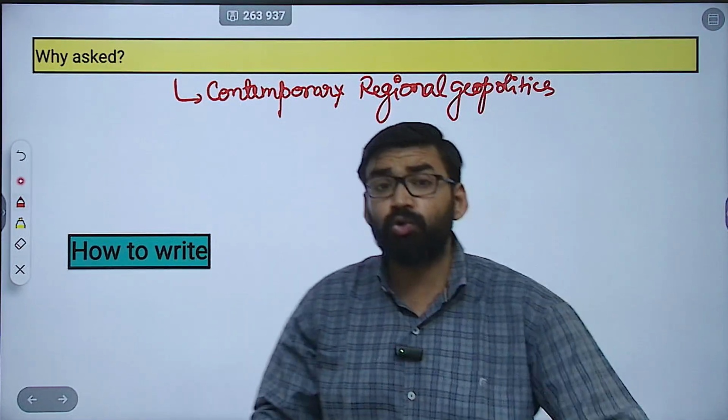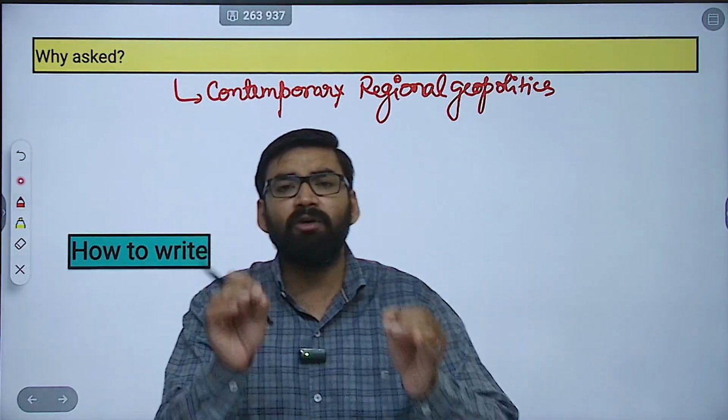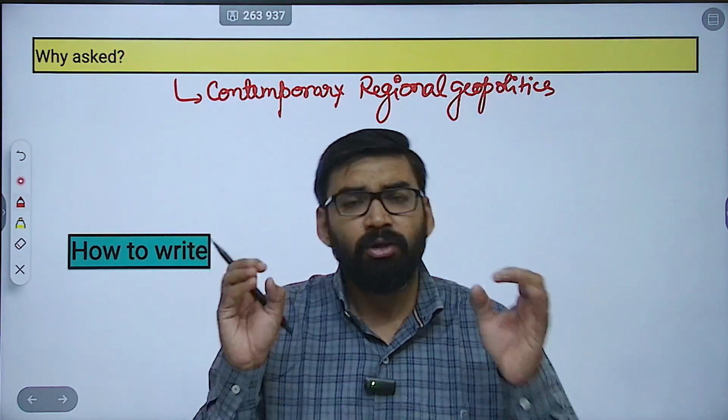So how to write this answer? What should be the approach? So first you are going to write a wonderful introduction, है ना? तो आप इसमें क्या लिखेंगे?